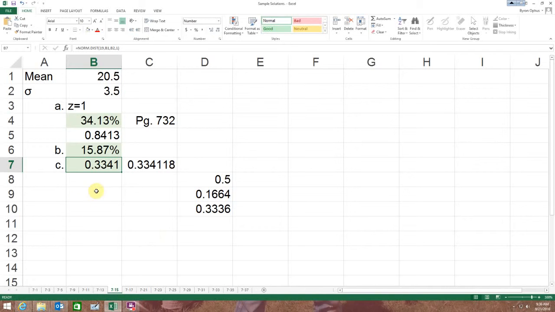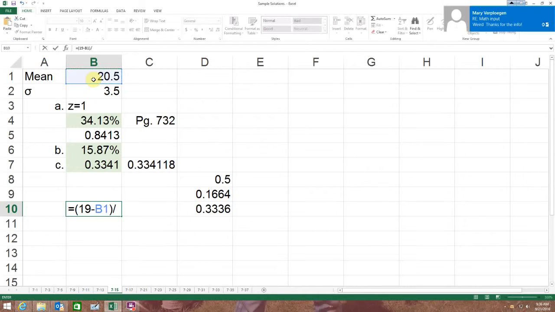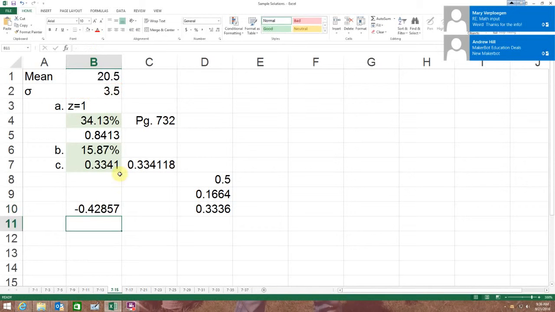Well now I've got to do a little bit of math. I use that normal distribution function, but I'm going to show you guys the math way to do it. So again, z is equal to my x, which is my 19, minus my mean, divided by my standard deviation. And I come up with minus 0.42.